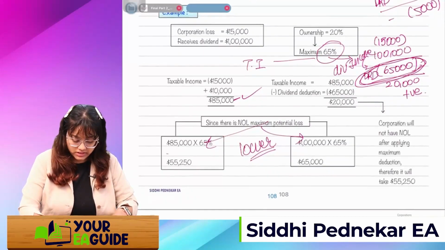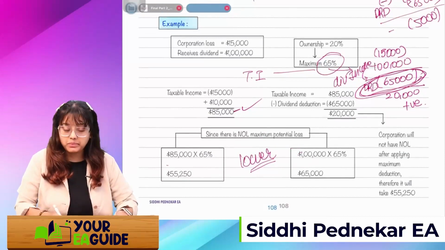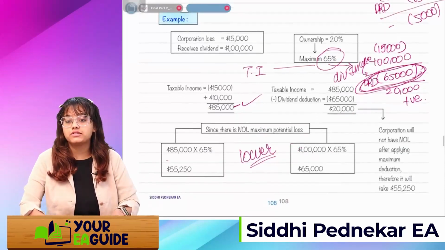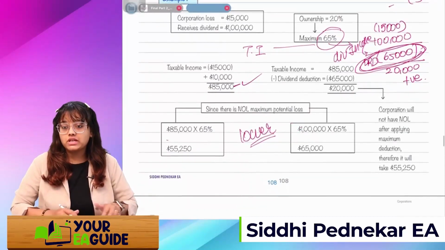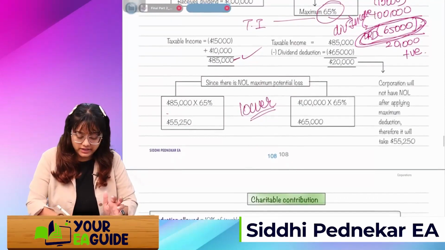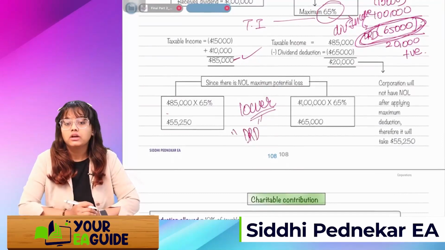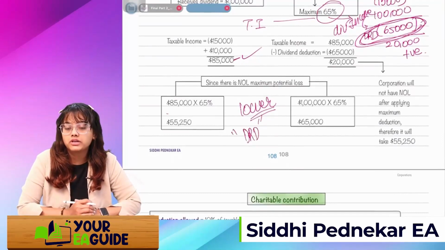85,000 into 65%. Second, on dividend, we'll apply it on dividend. So 1 lakh into 65%. Whichever is lower, we'll take that as a DRD. Got it, everyone?